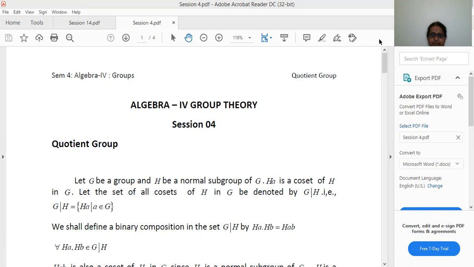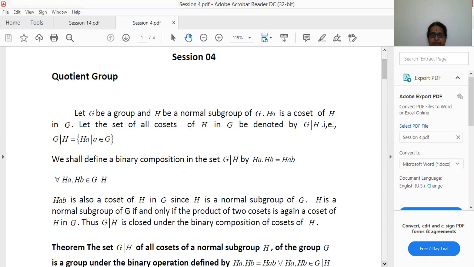Another thing we can observe here is that Ha, Hb are two cosets. So the product Ha dot Hb is equal to Hab, and this Hab is also a coset. So Ha and Hb belonging to G by H implies Hab also belongs to G by H. So this is the closure property. We say that this G by H is closed under the binary composition of cosets of H.